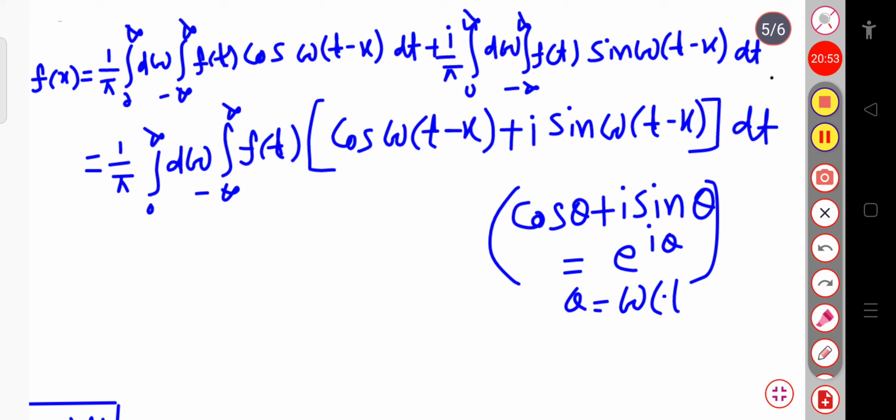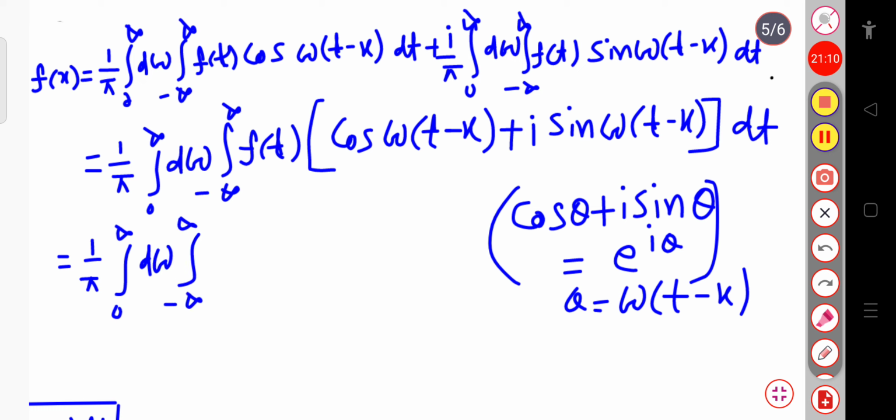So our final expression will be equal to 1 by pi times the integration over 0 to infinity d omega, integration over minus infinity to plus infinity f of t, and in place of the bracketed term I am writing exponential iota omega (t minus x) dt.